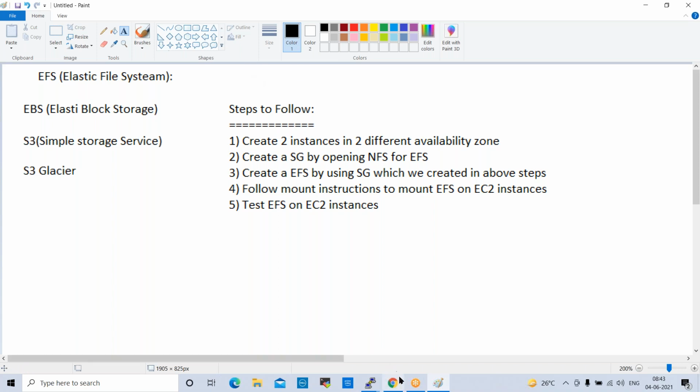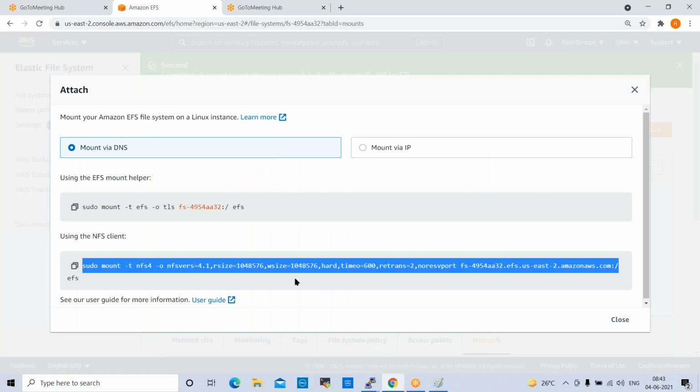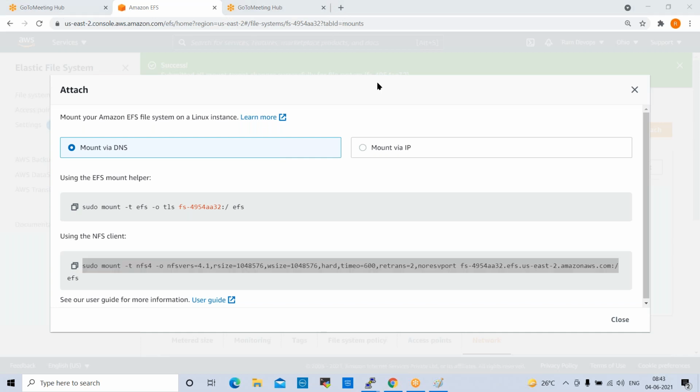Fine. So let us quickly go and check those options. Okay. So here we have 2 ways to create Glacier. It's very simple. I won't create a Glacier now, I'll just show you the steps. Okay.